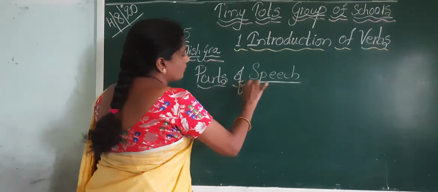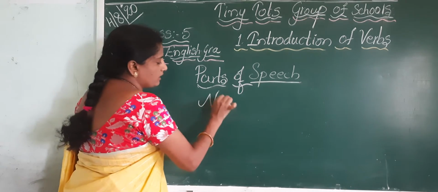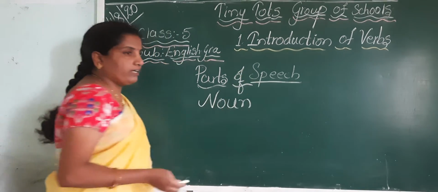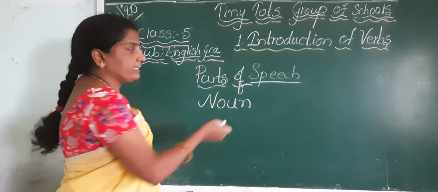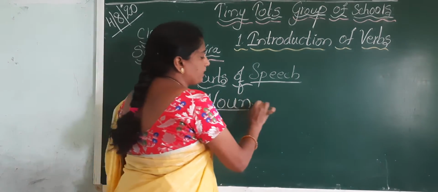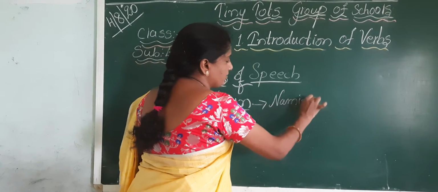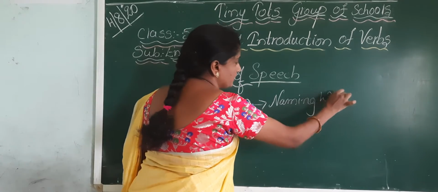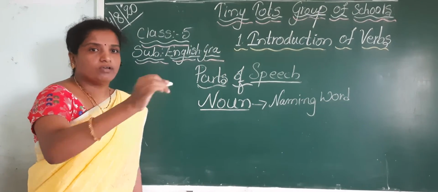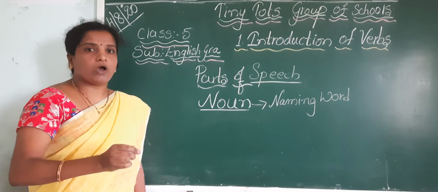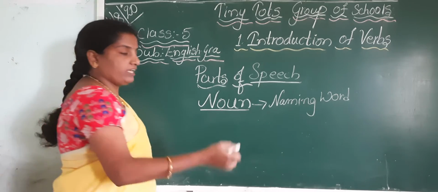Now see children, what are those? We will discuss them briefly. First one, noun. In previous classes, from the first class onwards, we have studied that a noun is a naming word. You may feel bored, I am just giving a brief explanation. Naming word means the names of persons, places or things.